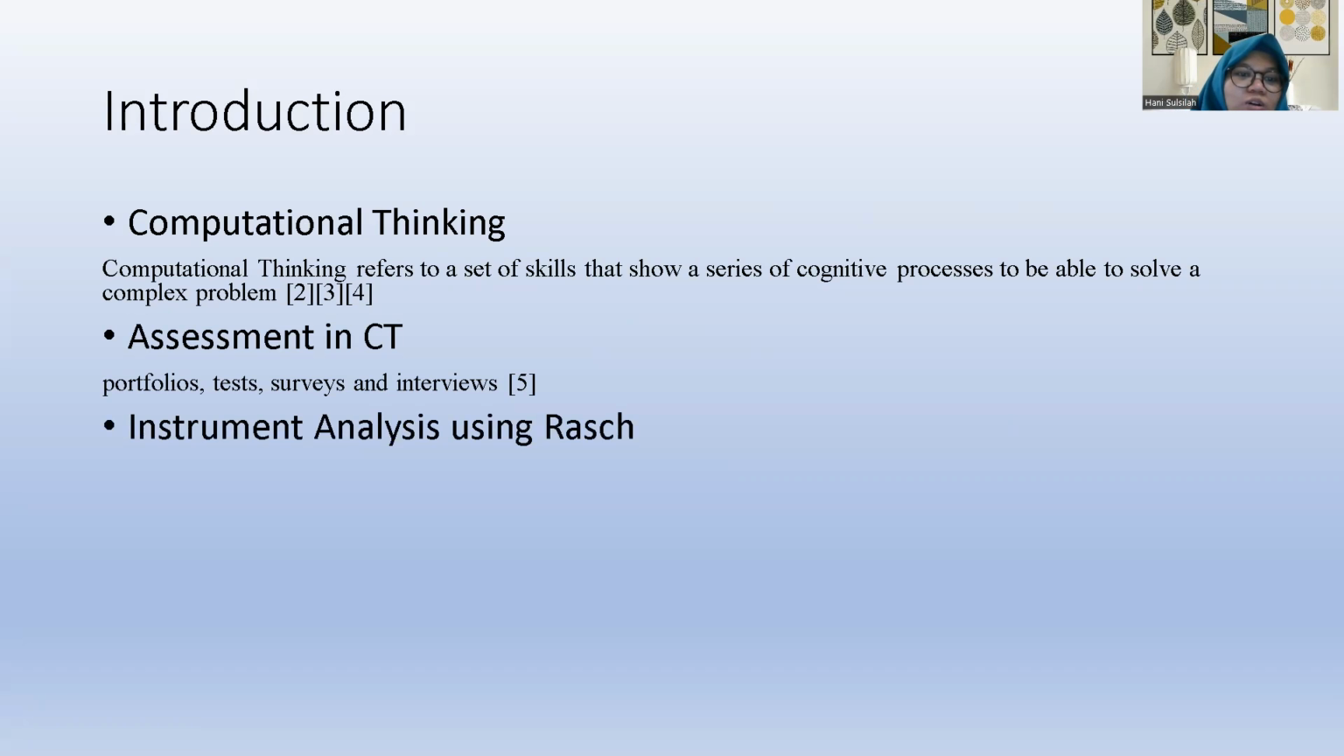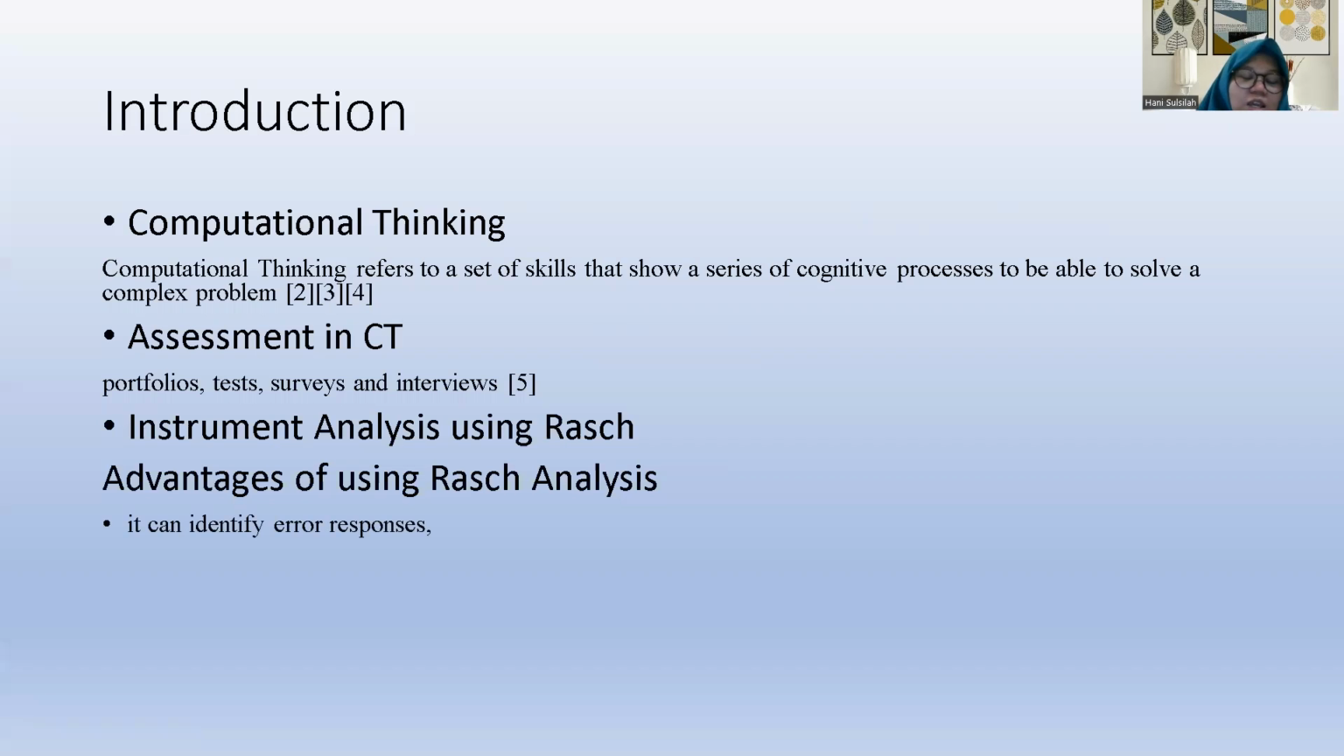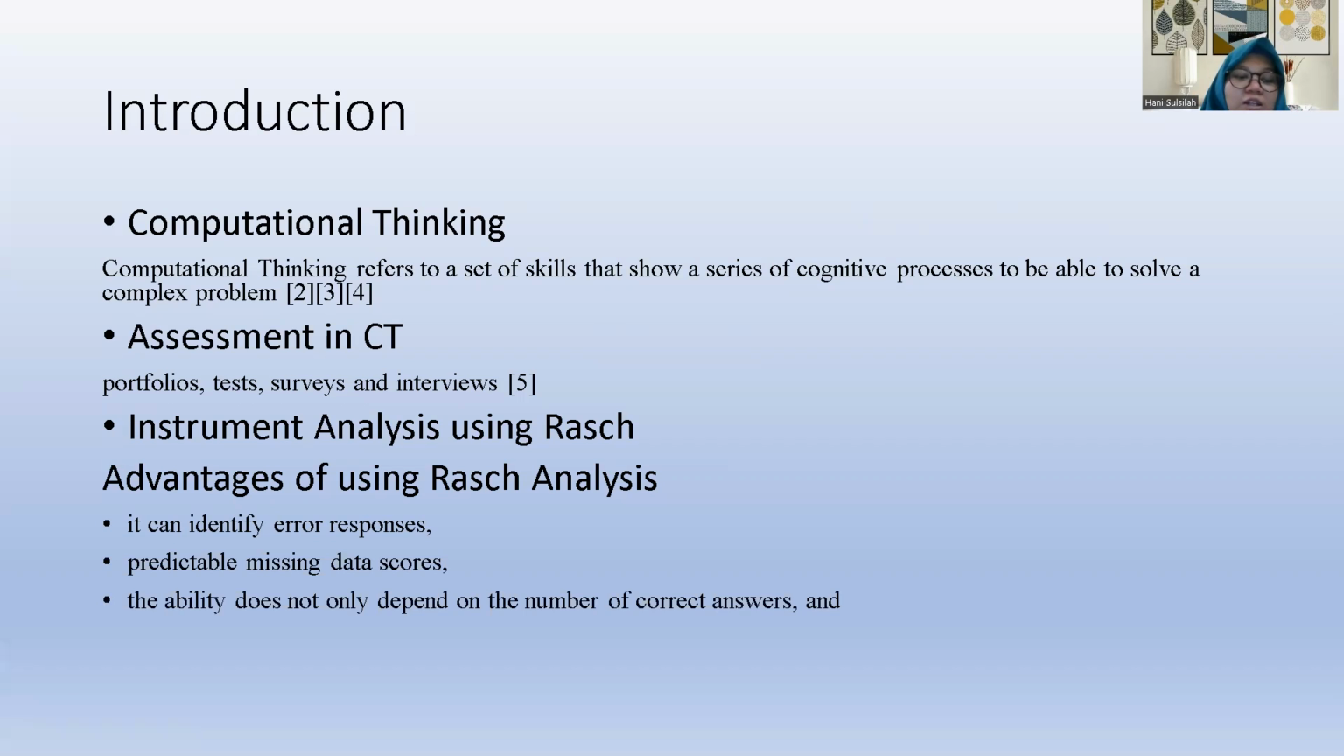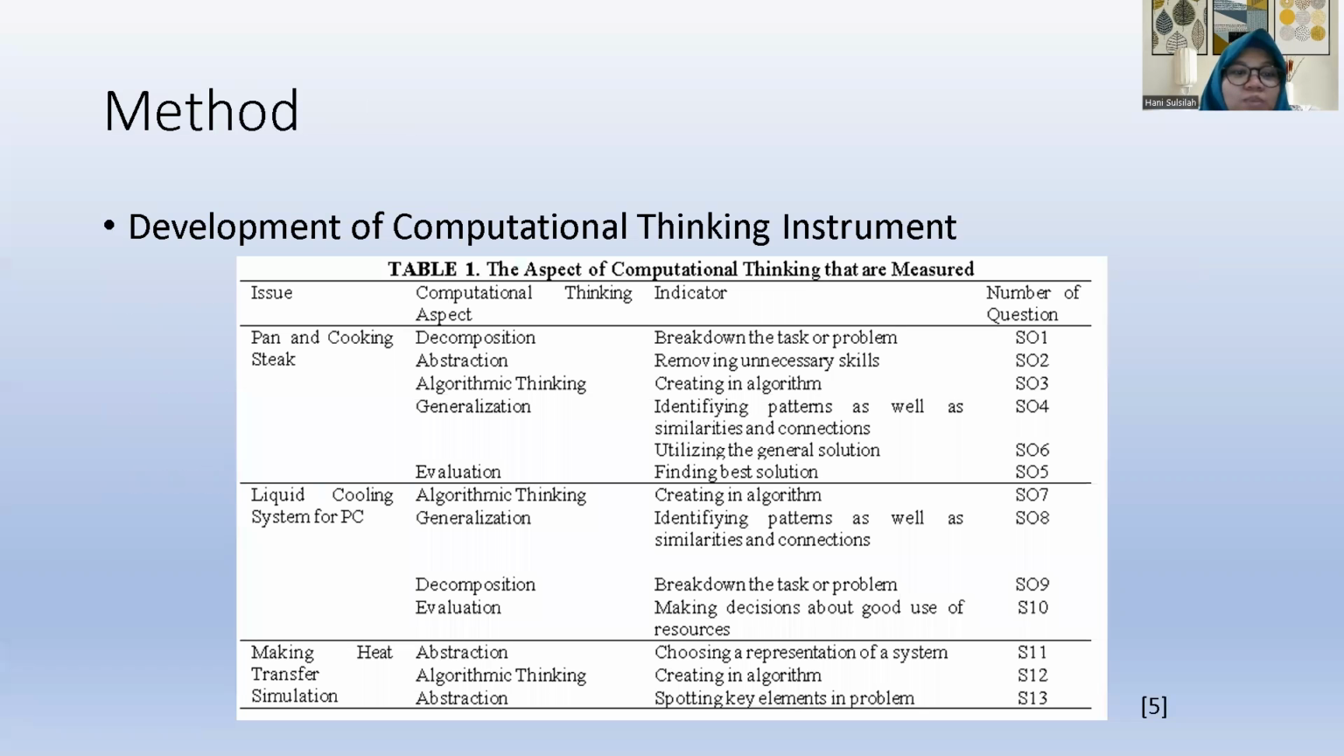And why do we use instrument analysis using RAS? The advantages of using RAS: number one, RAS analysis can identify the error responses and predictable missing data scores, and the ability does not only depend on the number of correct answers, and RAS analysis also can identify the cases.